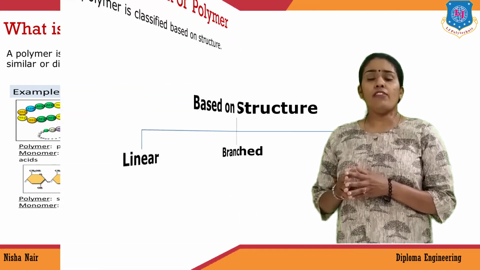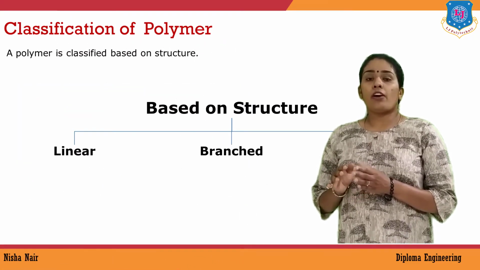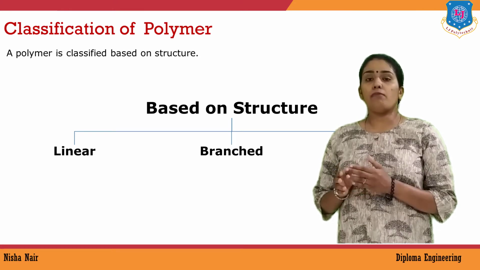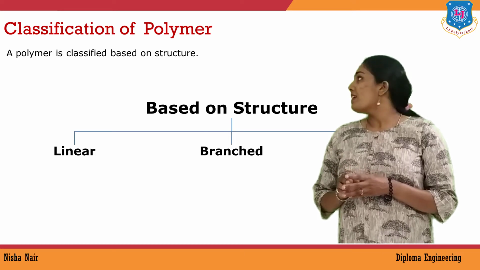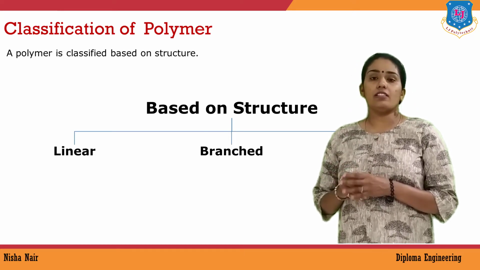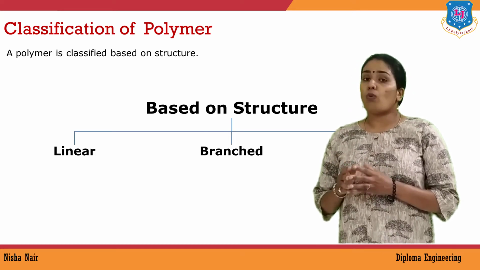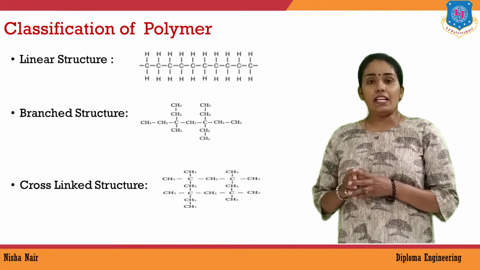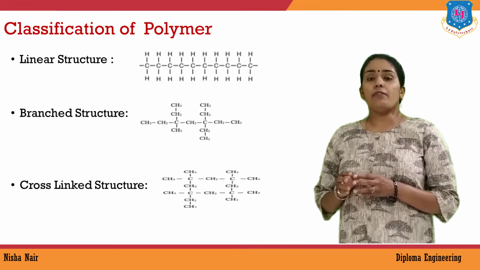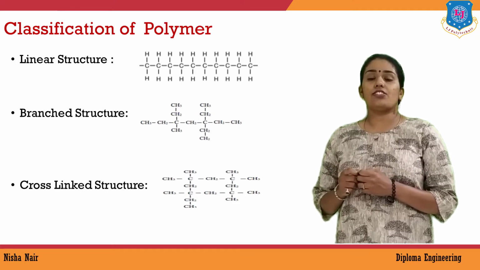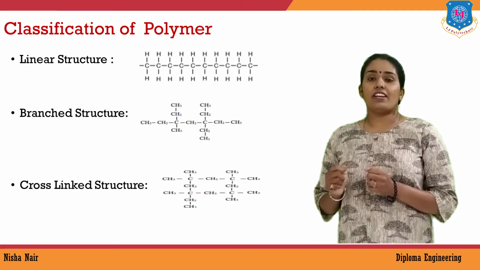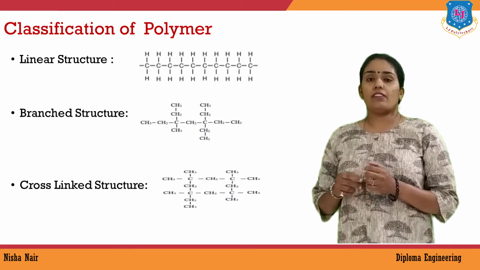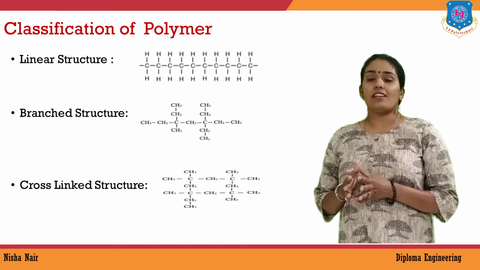Now, we have classified polymers according to their structure. There are three classifications based on structure. First one is linear, second one is branched, and third is cross-linked polymer. Now, what is a linear polymer? In a linear polymer, you can see a single chain-like structure, like a train. One monomer combined with another and then another with a third, like that they form a single chain-like structure, called a linear structure.